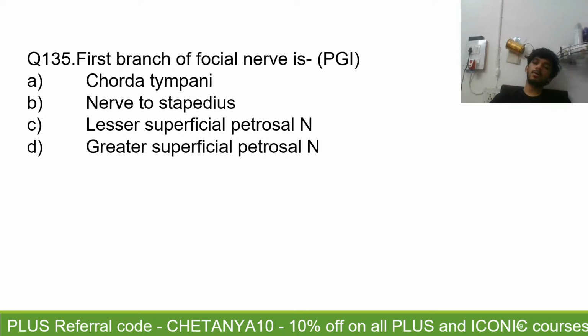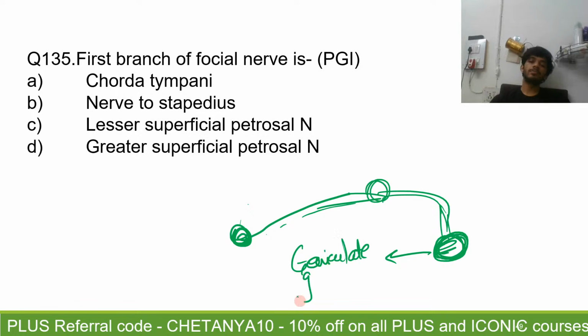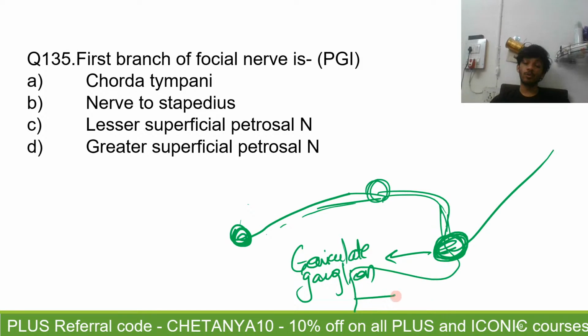So when you talk about the facial nerve, it comes from the facial nucleus, moves in the nervus intermedius, and it also has a motor root. Both of these pass in the internal auditory meatus, they come here, and then they have the genu and everything. Here you have the geniculate ganglion. Remember, you have a geniculate ganglion. And the greater petrosal nerve passes through here, it does not relay, and it exits from here. After that, the facial nerve moves in the facial canal along the middle ear, comes down, and then moves in the posterior wall of the middle ear and gives the nerve to the stapedius.